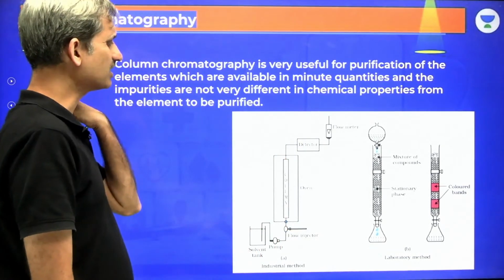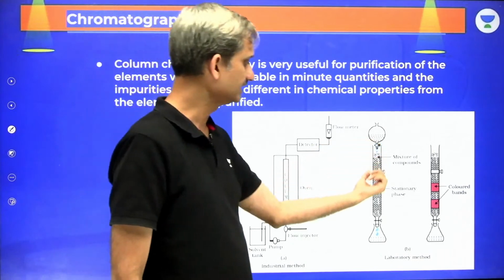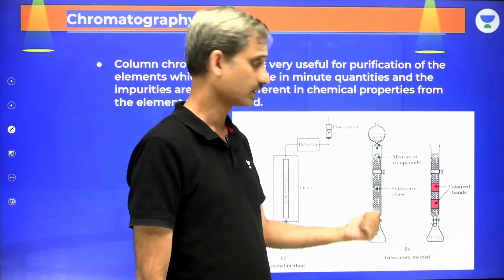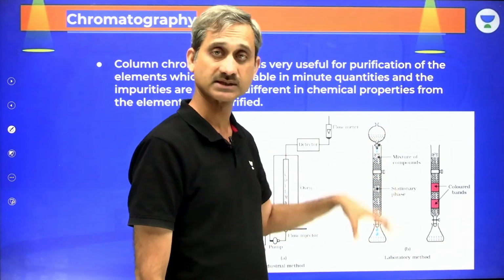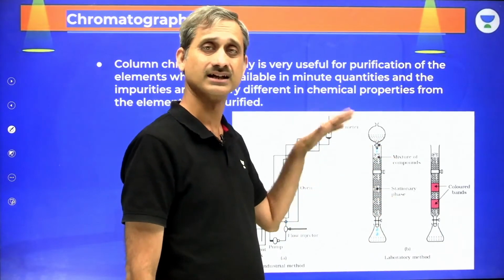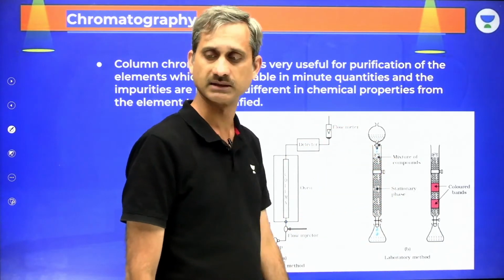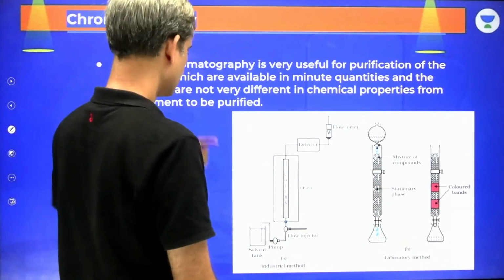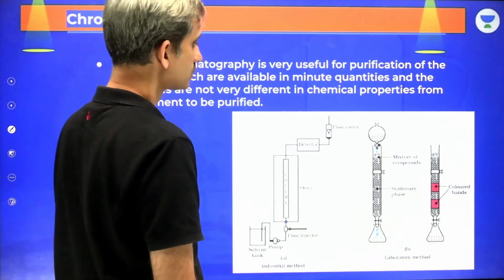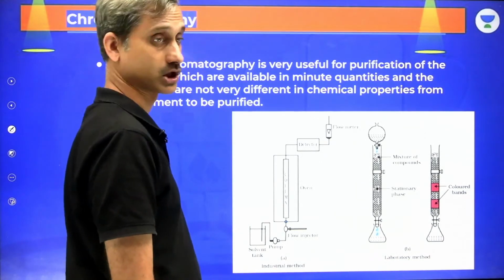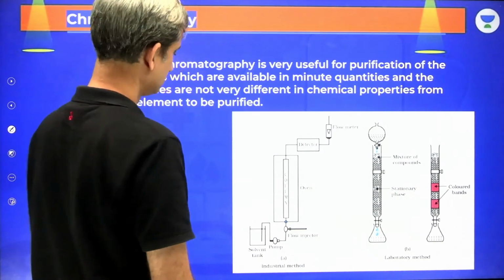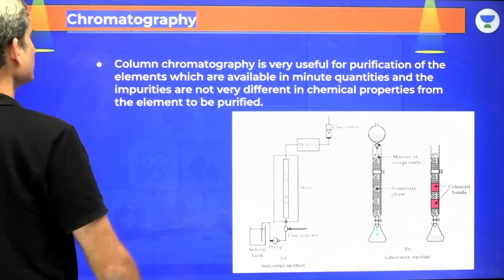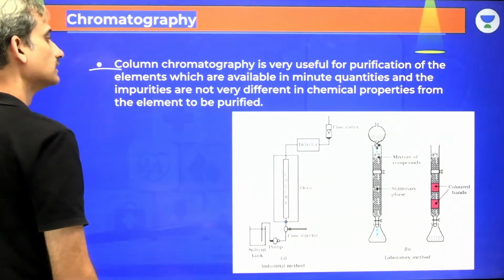Because chromatography as such is not something in itself, it is this material which is being filled inside that chromatographic column which is responsible for the separation. Now this material, how it interacts with the substance we are pouring in it, that is dependent on the difference in the physical and the chemical properties. Is this clear? So this is what we have as the chromatographic column. Okay. Now this is what we have as the column chromatography.